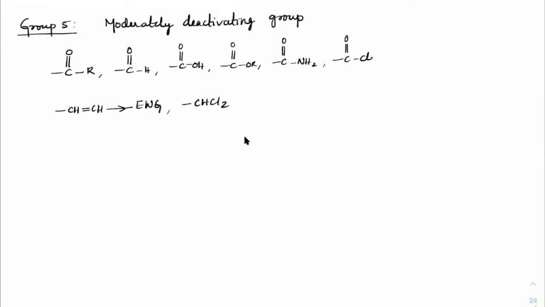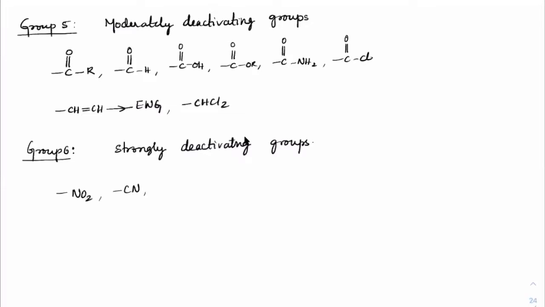Okay. Next, group 6 is the strongly deactivating group. Looking at the list, NO2 is very strongly withdrawing, cyanide very strongly withdrawing, SO3H sulfonic acid very strongly withdrawing, CF3, CCl3 are strongly withdrawing.